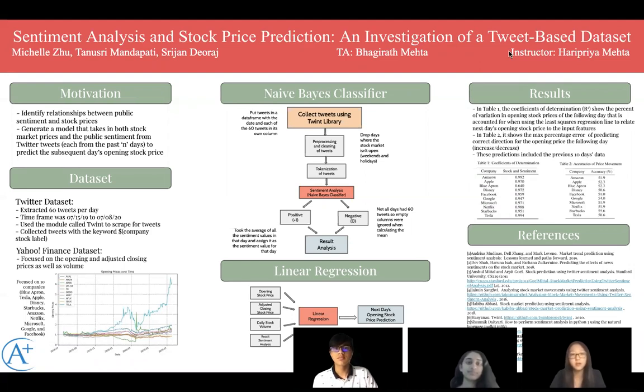So our motivation for this project was that we wanted to see what can be used to predict stock prices. A lot of our parents have gotten into stocks during quarantine, and during this time, the stocks have been very volatile. We also know that stocks fluctuate overall, so ultimately, they are also affected by humans and their emotions. So we decided to identify the relationships between public sentiment and stock prices.